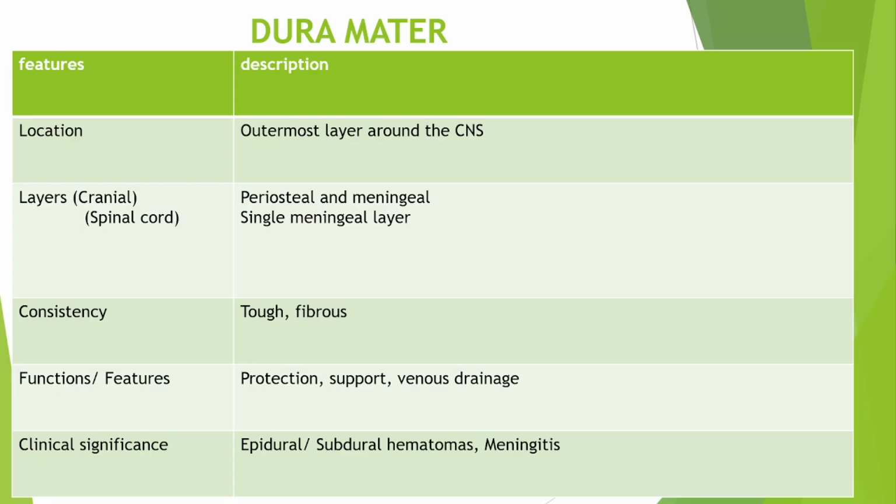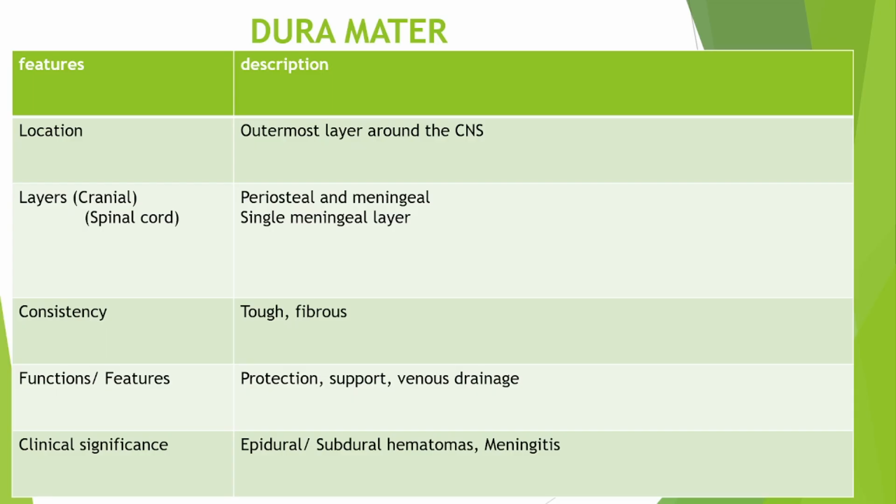Now, the periosteal layer adheres to the skull, while the meningeal layer lies beneath the periosteal and then attaches to the arachnoid mater. This meningeal layer continues down to the spinal cord as a single meningeal layer. I want to say that the dura mater is dense, tough, fibrous tissue.